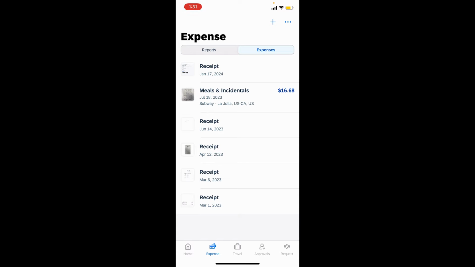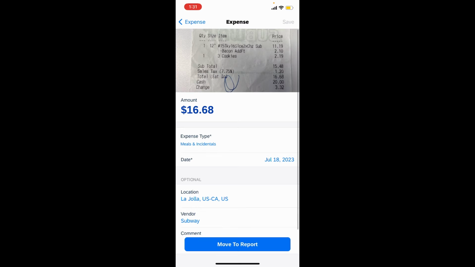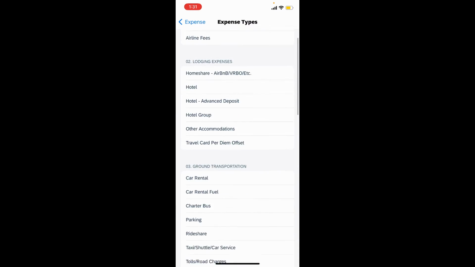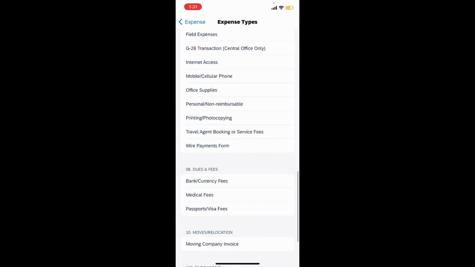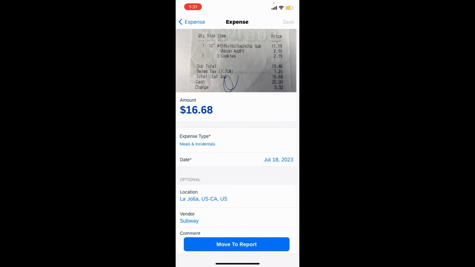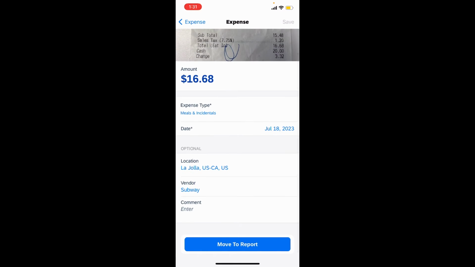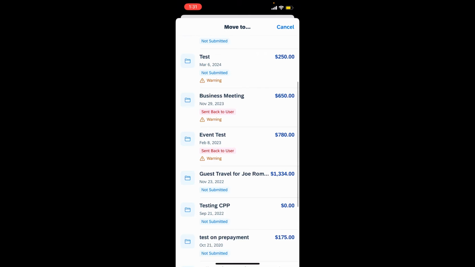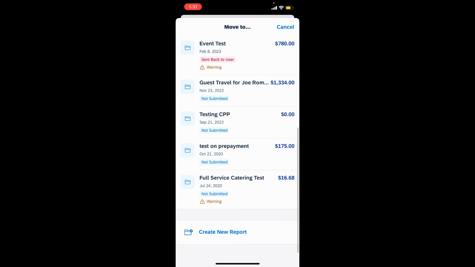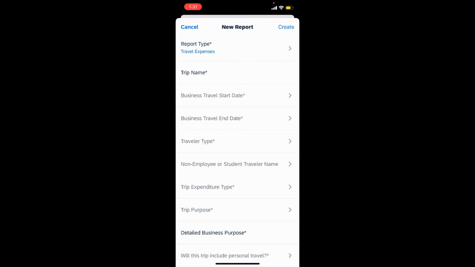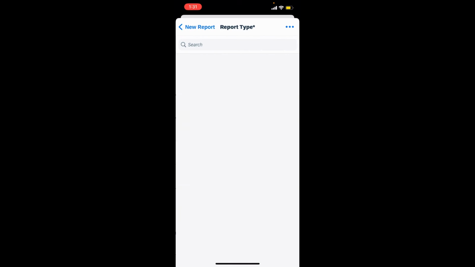So Concur uses Expensit to scan the receipt, and it defaulted to the meals and incidentals expense type. So if we click into it, you have the ability to update the expense type to the correct one if it came in incorrectly. And you have the ability to move it to an expense report. You can move it to an existing expense report or create a new report. And just choose the correct report type.